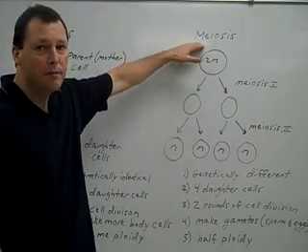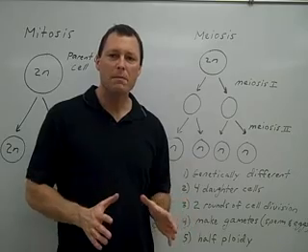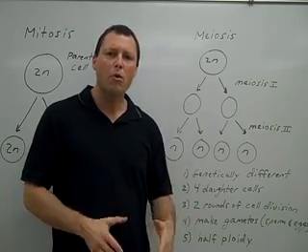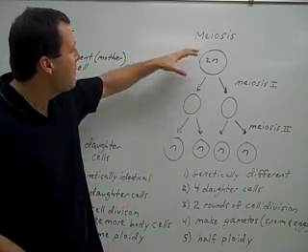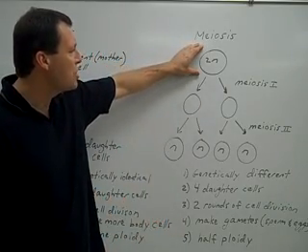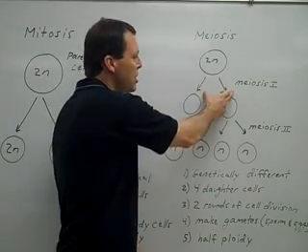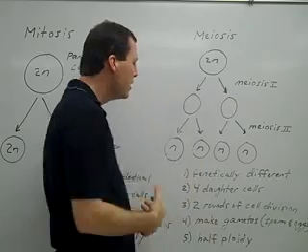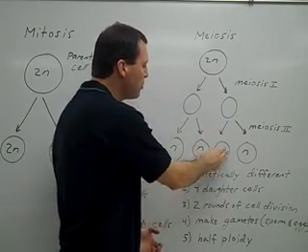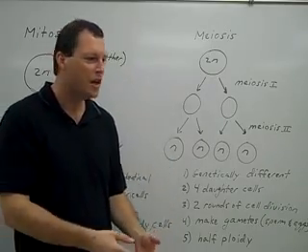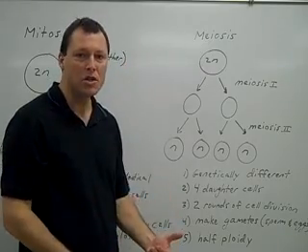With meiosis, that's another type of cell division. This type of cell division is going to be used to make gametes, or sperm and egg, our reproductive cells. In meiosis, we're going to start out with a parent cell, and we're going to go through 2 rounds of cell division. Here's one round of cell division called meiosis 1. Here's another round of cell division called meiosis 2. Ultimately, we're going to produce 4 daughter cells, each with half the number of chromosomes as the parent cell.